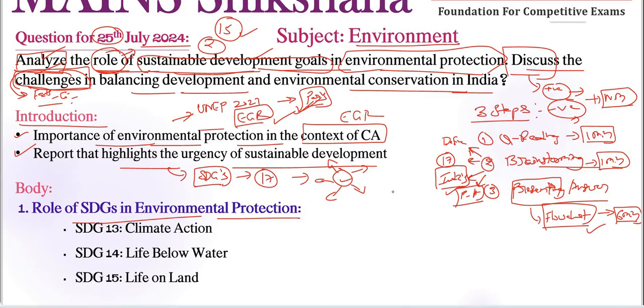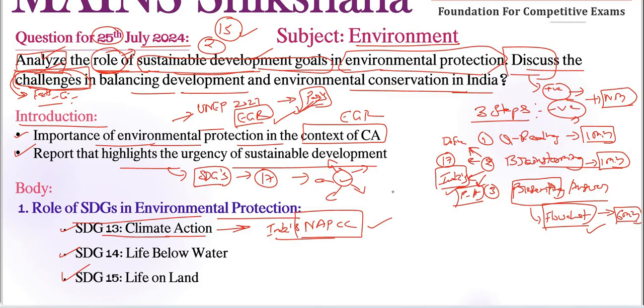So here I have taken 3 important goals related to environmental protection. SDG 13 is related to climate action. It calls for urgent action to combat climate change and its impacts. For initiatives regarding India, we have the National Action Plan on Climate Change, right? It is aligned with this goal, aiming to promote sustainable development while addressing climate change, right? So we need to include these types of programs, initiatives or campaigns.